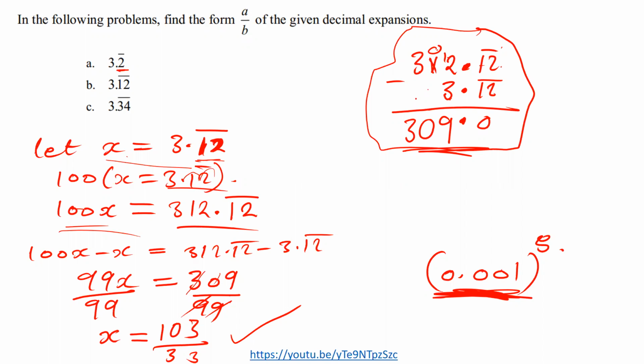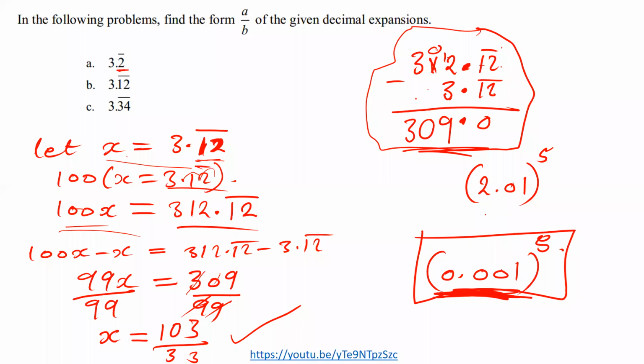Now imagine you're not allowed to use a calculator, and then you meet something like this under binomial. You need to simplify this, or they give you something like 2.01 raised to the power 5. Then they ask you to find the solution for this. How do you do that?